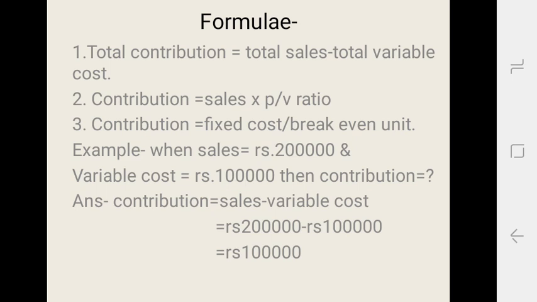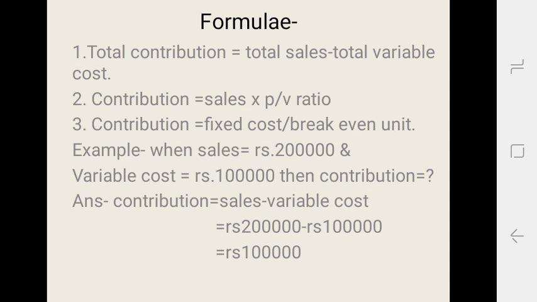Now we will see some formulas of the contribution. The first formula is total contribution is equal to total sales minus total variable cost. The second formula is contribution is equal to sales into PV ratio. The third formula is contribution is equal to fixed cost upon break-even units.